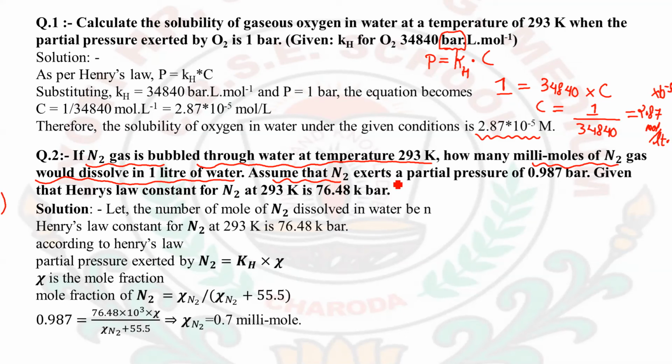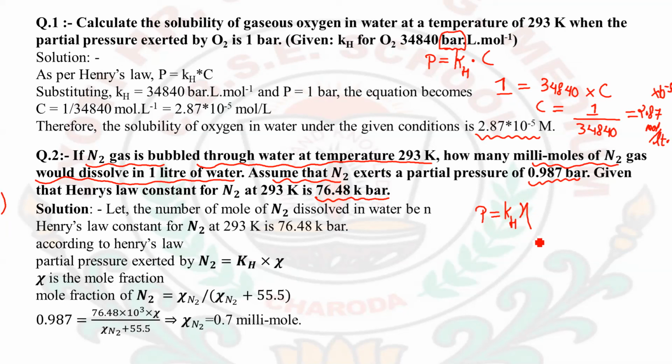Assume that N2 exerts a partial pressure of 0.987 bar. Given that the Kh value, or the Henry's law constant, for N2 gas at 293 Kelvin is 76.48 kilobars. Now here I am going to use the other formula, which was P is equal to Kh into chi.